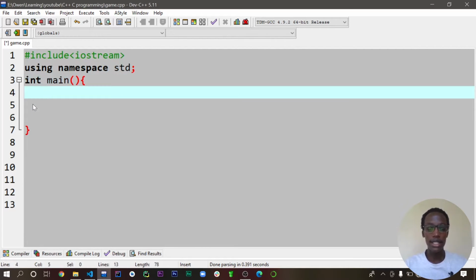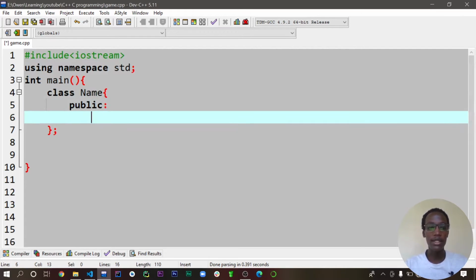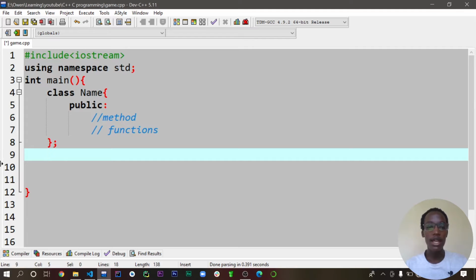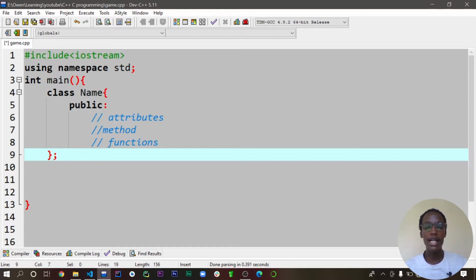So I'm just going to start here. We're just going to create our own class. So I'm going to say class, then you have the class name. From here, you can have public methods. So maybe public, then you can have different methods here. We can have methods, or also functions. That's the main class. Now, to inherit the behavior of all these methods and functions and also attributes, we might have some attributes here. So for you to inherit these behaviors, you have to create another subclass.